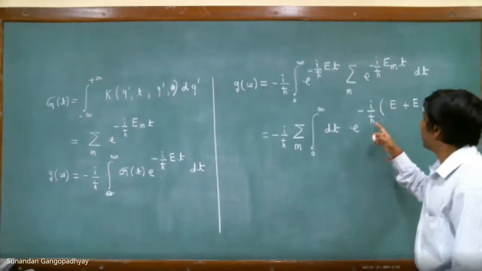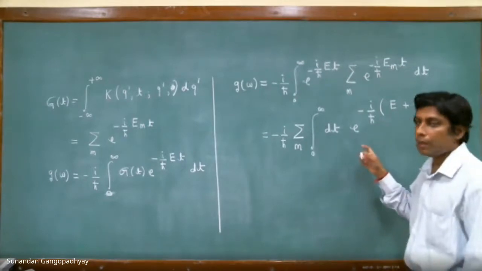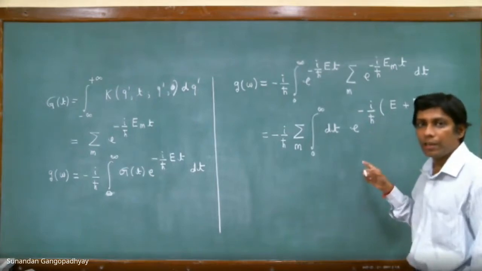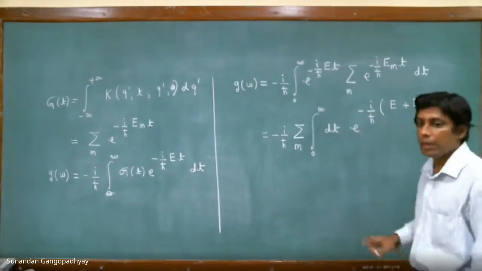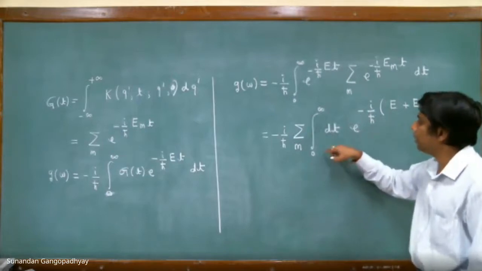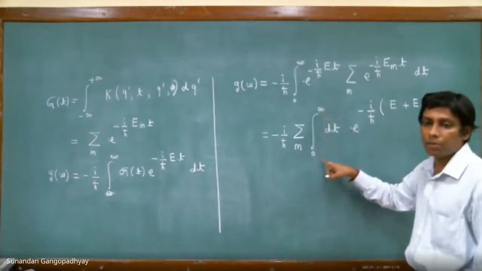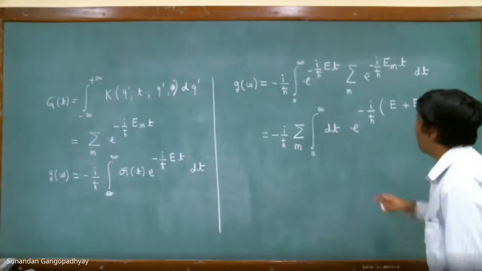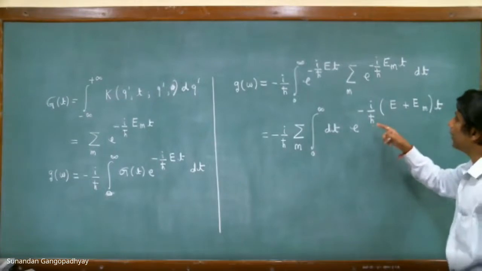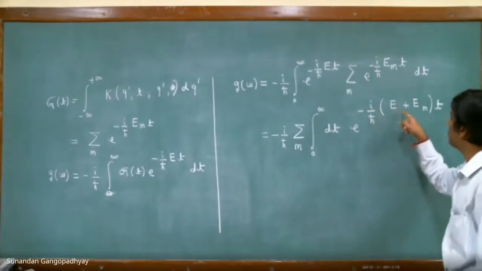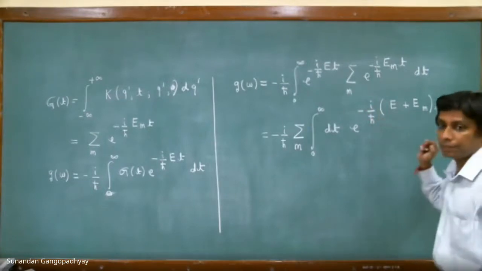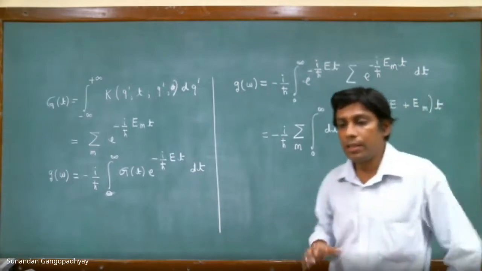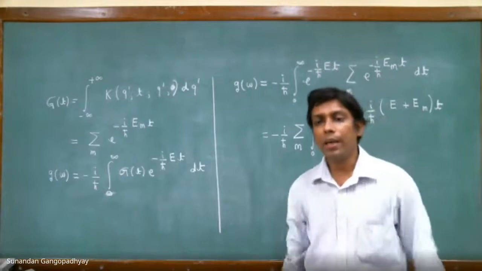The problem is that when you integrate this expression, you have to evaluate the final expression that you get after the integration from 0 to infinity. You have to evaluate it over the limits infinity and 0. At the limit infinity, you will get e to the power of minus i by h bar E plus E_m times infinity, and there is an i sitting over here, which means that this is a rapidly oscillating kind of function.